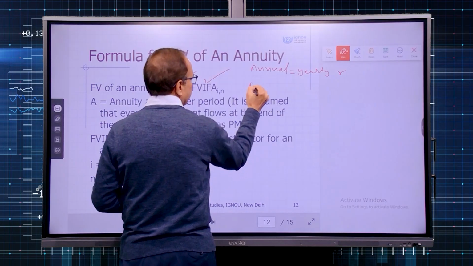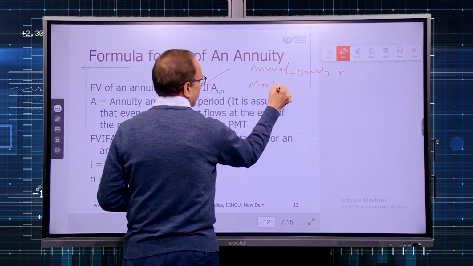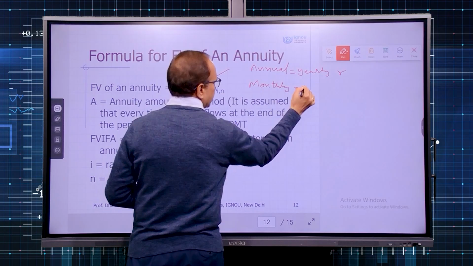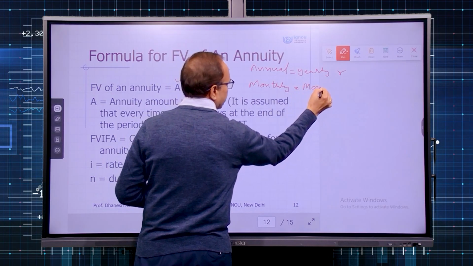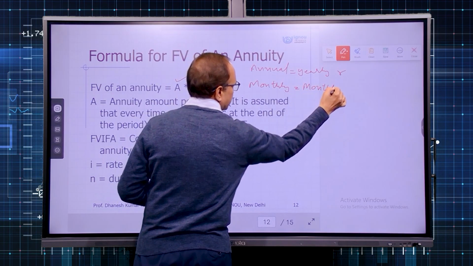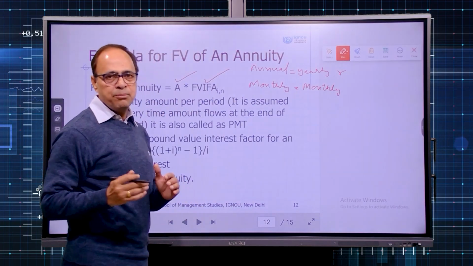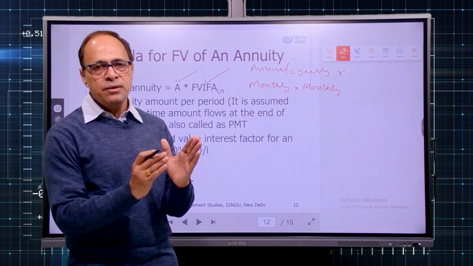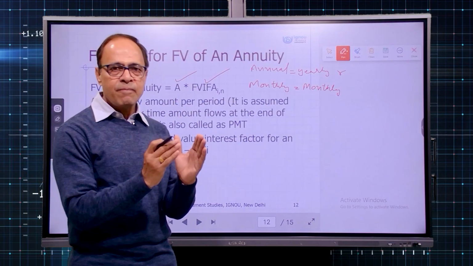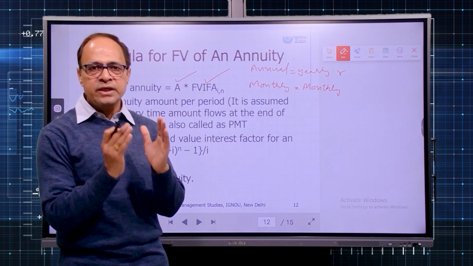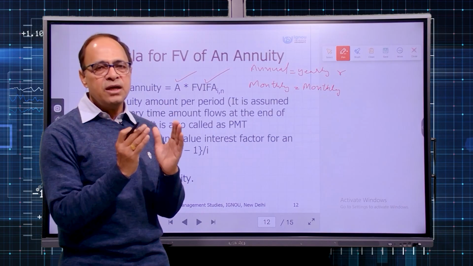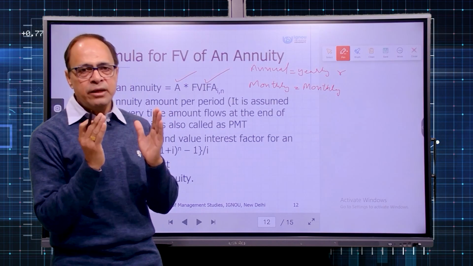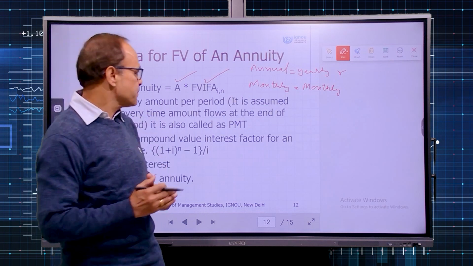If your annuity is monthly, then definitely R has to be monthly. So that precaution you have to take while calculating. For a monthly annuity, the rate of interest has to be monthly. For a quarterly annuity, the rate of interest has to be quarterly. For half yearly, it has to be half yearly, and so on. So I hope you will take care of that precaution.